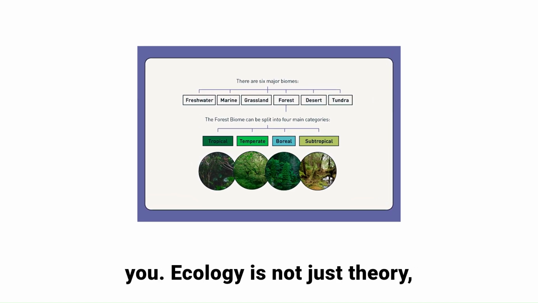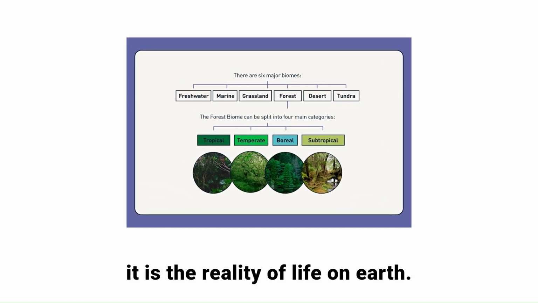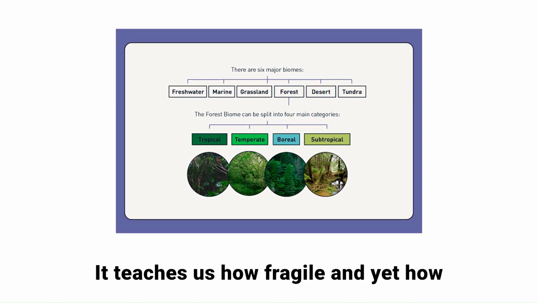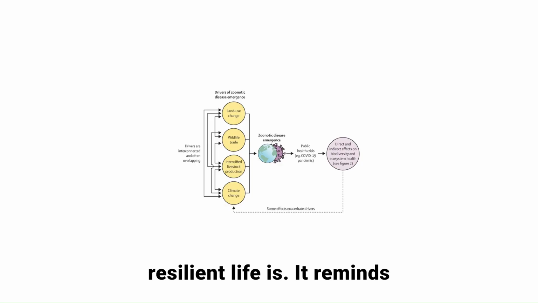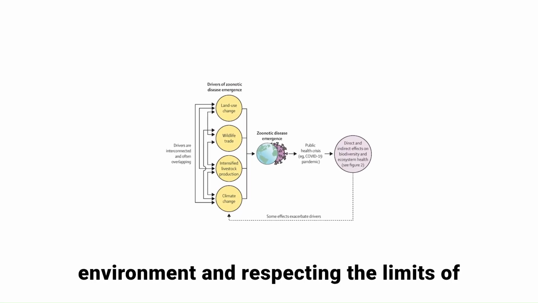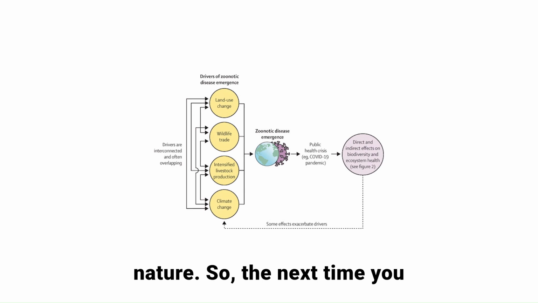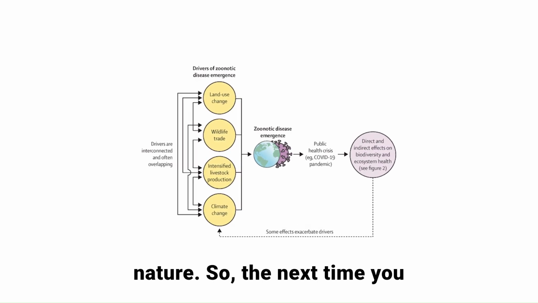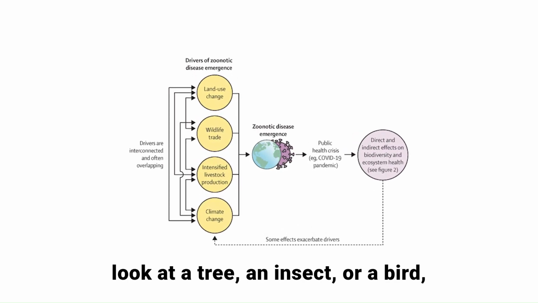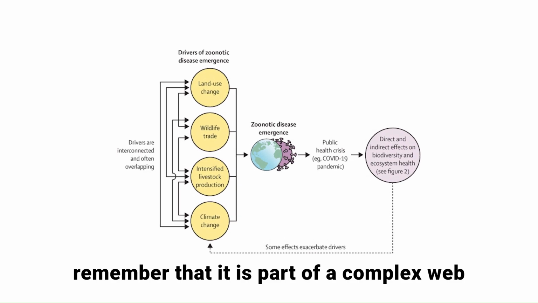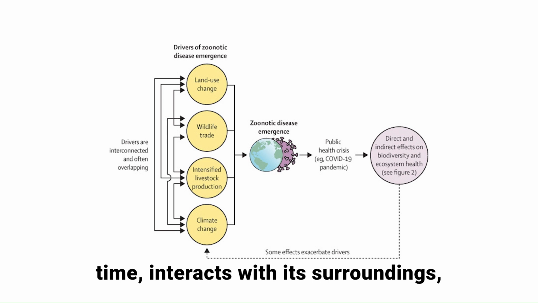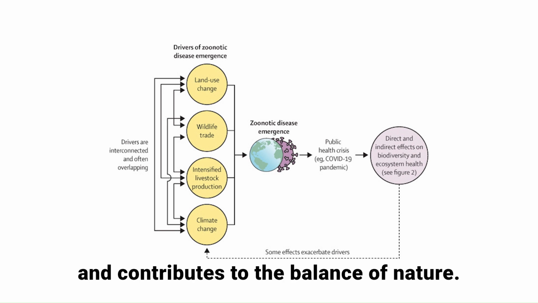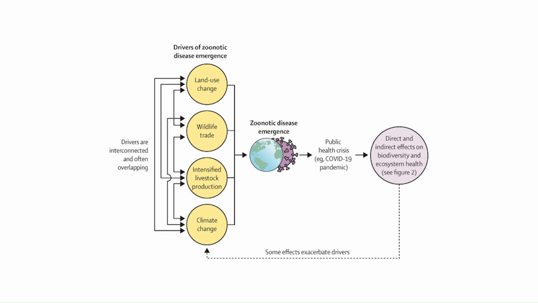Ecology is not just theory, it is the reality of life on Earth. It teaches us how fragile and yet how resilient life is. It reminds us of our role in protecting the environment and respecting the limits of nature. So, the next time you look at a tree, an insect, or a bird, remember that it is part of a complex web of life. It has adapted through time, interacts with its surroundings, and contributes to the balance of nature.